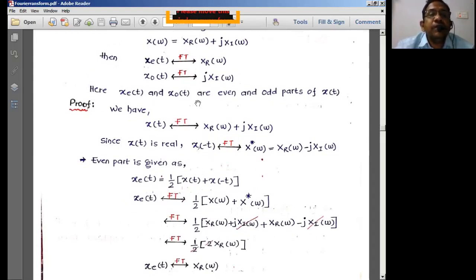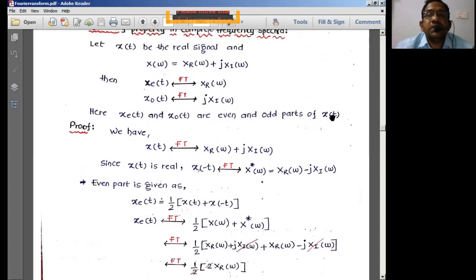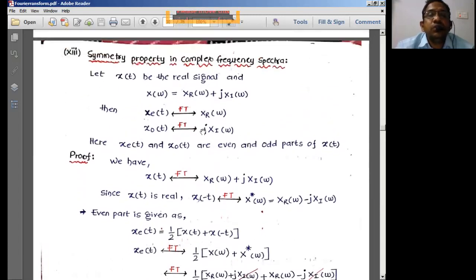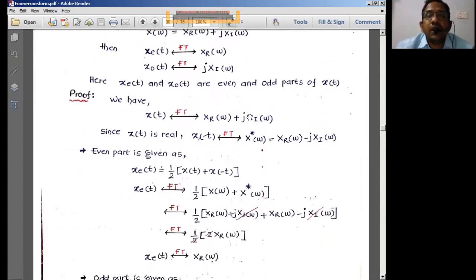So here xe of t and xo of t are the even and odd parts of the signal x of t. Every signal is going to have, as we discussed, a real part, an even function as well as an odd function. The function x of t is a combination of real function, odd function, and also the DC components. We are not bothering about DC here because we are dealing with only AC representations. So forget about DC, because we are doing only the integration part in the Fourier transform.